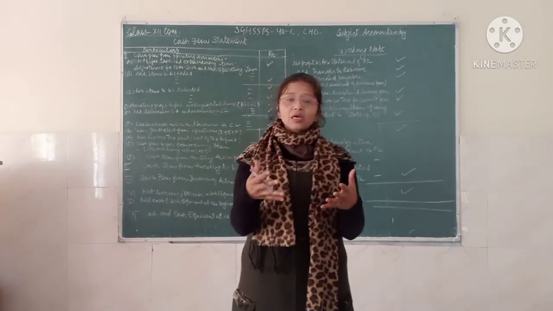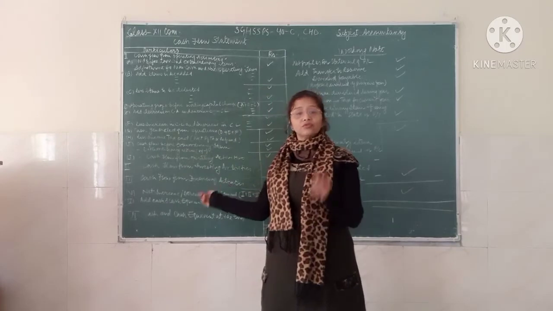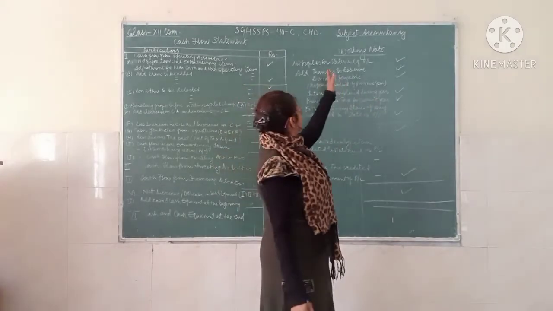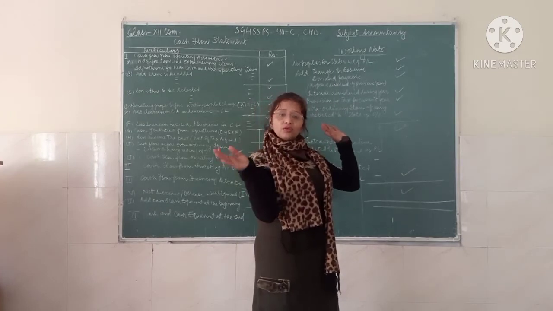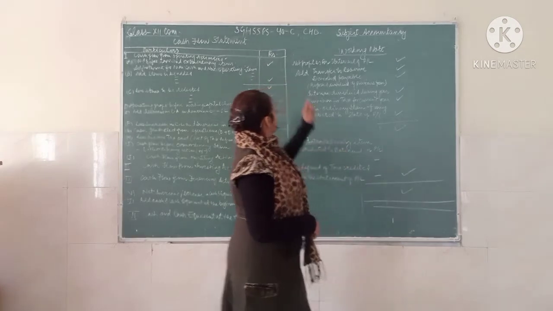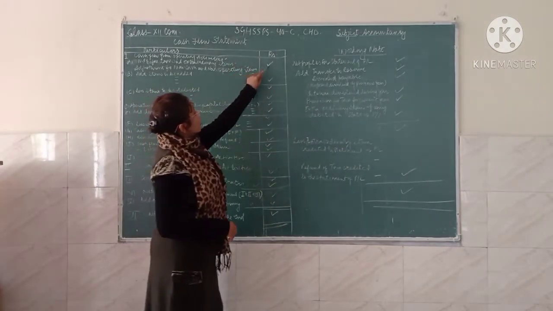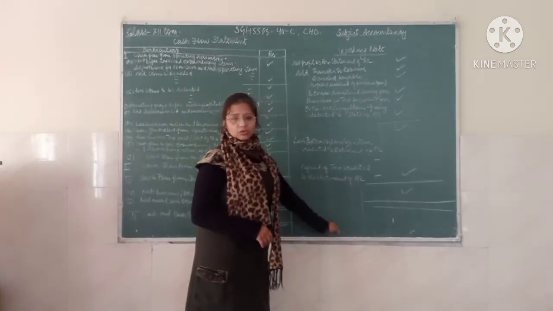Repeating it, you have to take that profit from which you are going to start this cash flow, in which all your reserves and surpluses which you have divided or set aside, you are going to add again. For that amount you have to do all this working note.